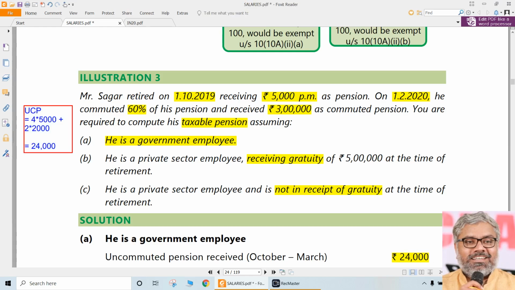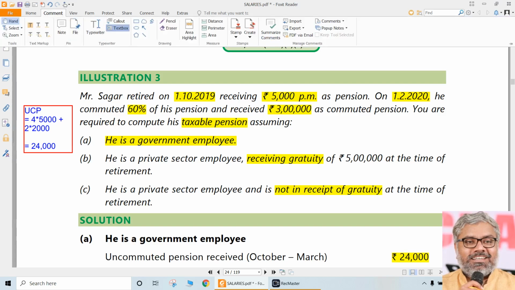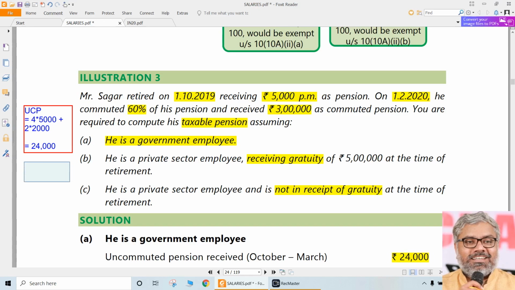What about the second case? In the second case also this 24,000 is taxable, that is for sure. But out of this 3 lakhs that he has received as commuted pension, some amount will be exempt. How much will be exempt in this case where the employee is in receipt of gratuity? Formula directly you can calculate. 3 lakhs rupees is the commuted pension that he has received. So when he has received gratuity, only 1/3 will be exempt.